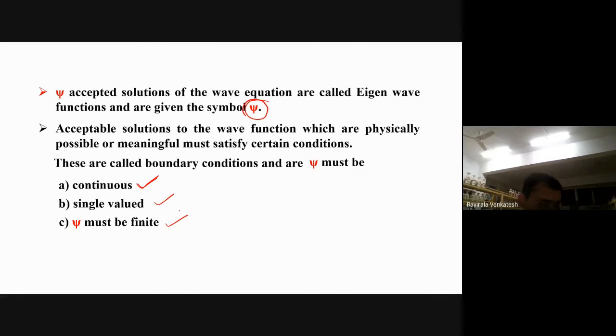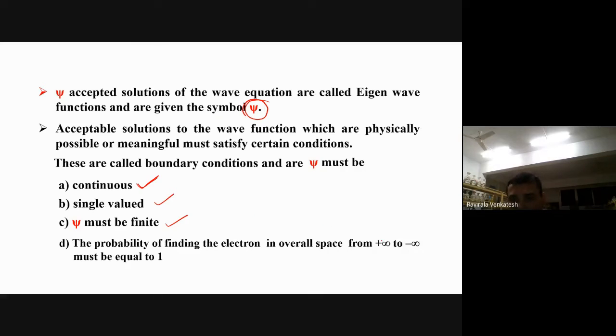It should not be infinite, it should be a finite value. The probability of finding the electron in overall space from minus infinity to plus infinity must be equal to 1.